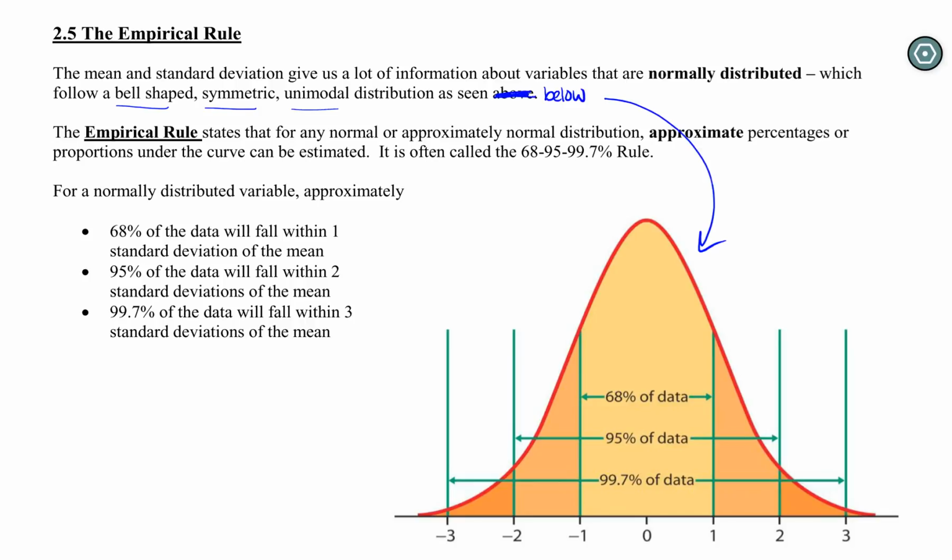What the empirical rule tells us is that not only is most of our data within 3 standard deviations, but we actually have approximate percentages that fall within 1, 2, and 3 standard deviations. So within the first 1 standard deviation from the mean, 68% of our data falls. 2 standard deviations is 95, and 3 standard deviations, well, that's almost all, 99.7%. So 68, 95, and 99.7%.